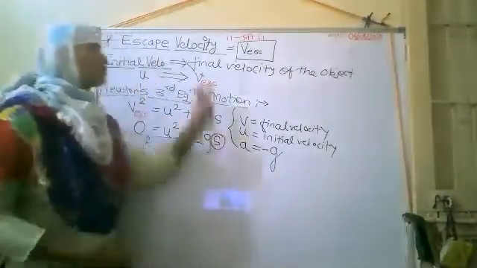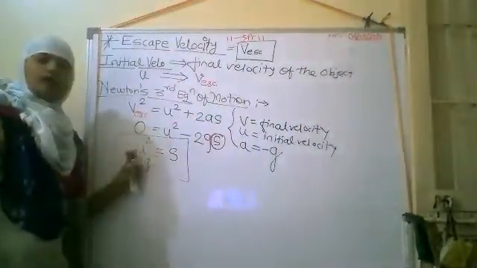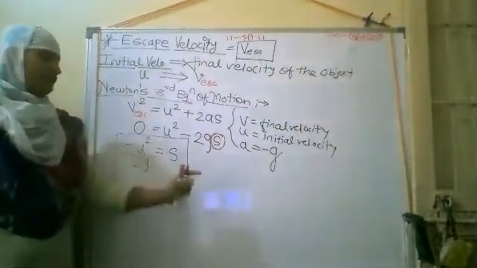So this velocity is known as the escape velocity. So what does your distance depend on? Your initial velocity, that is minus u square upon twice g. Okay?